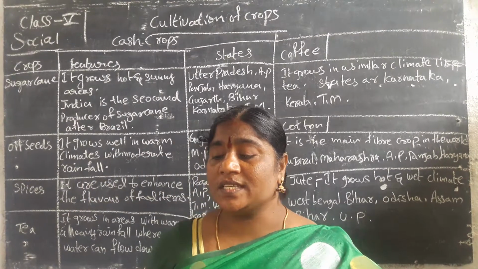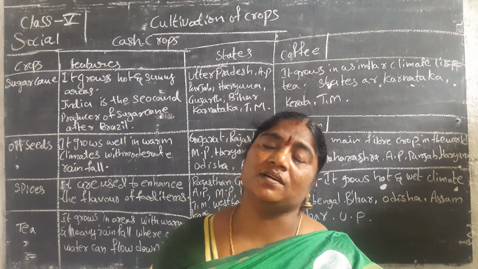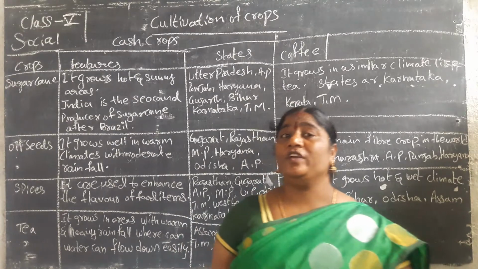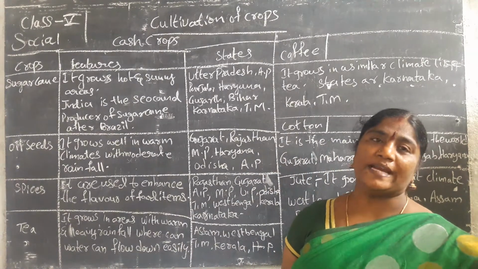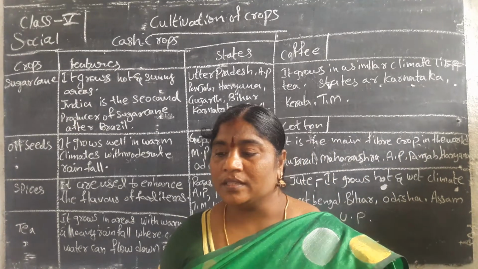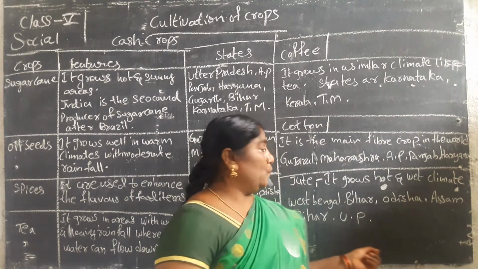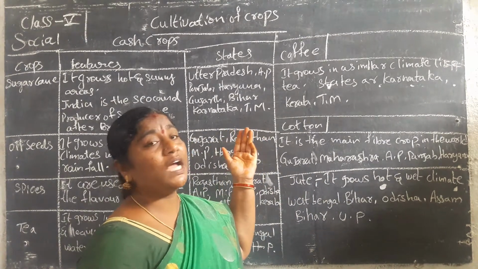These seeds are called coffee beans. We make them into powder, add milk, and take coffee. The main coffee-producing states are Karnataka, Kerala and Tamil Nadu.